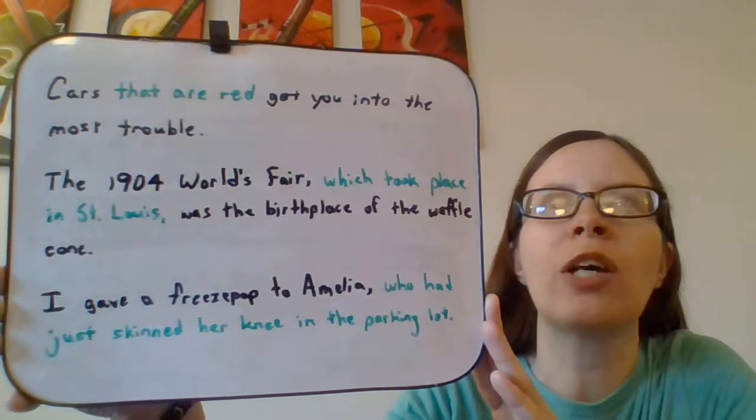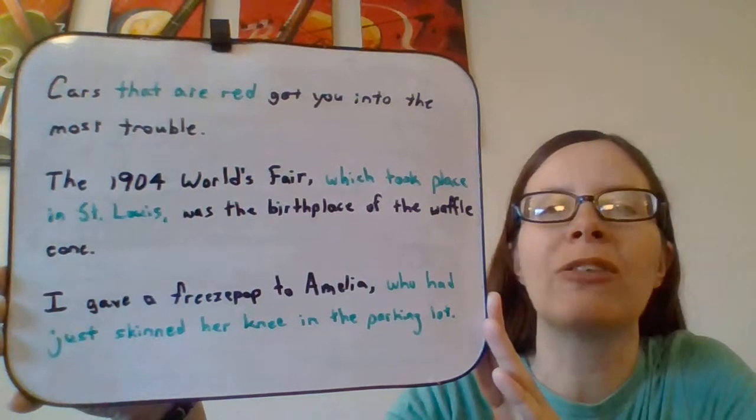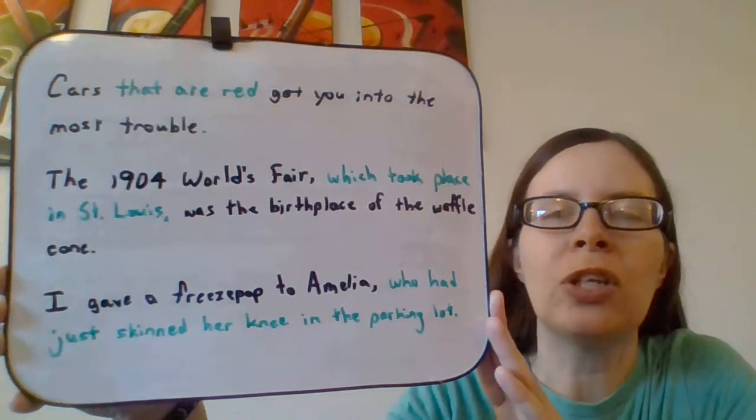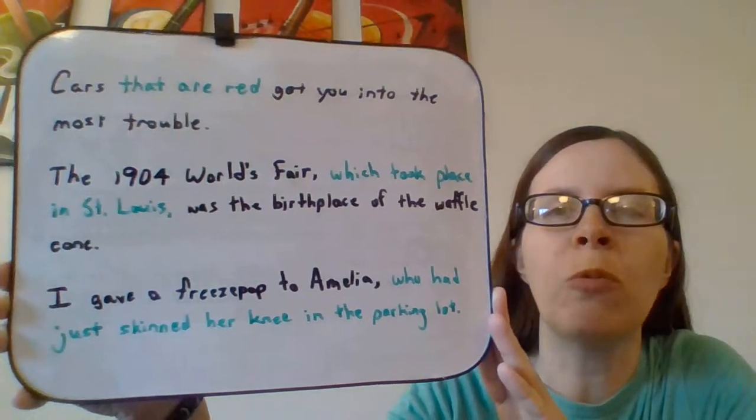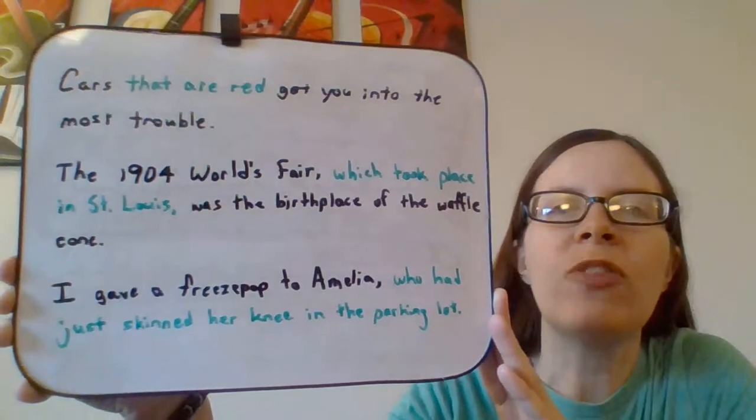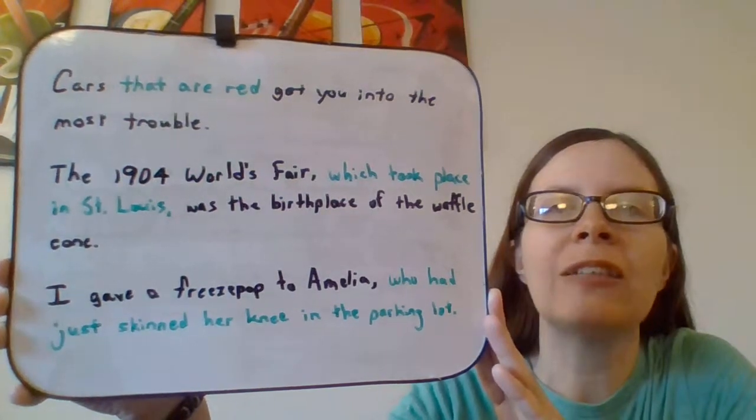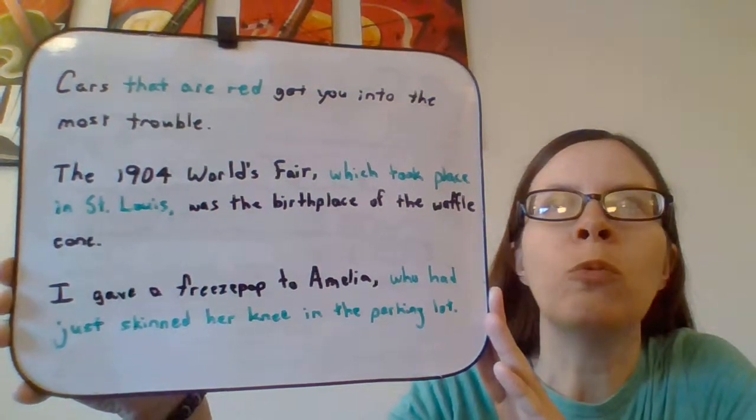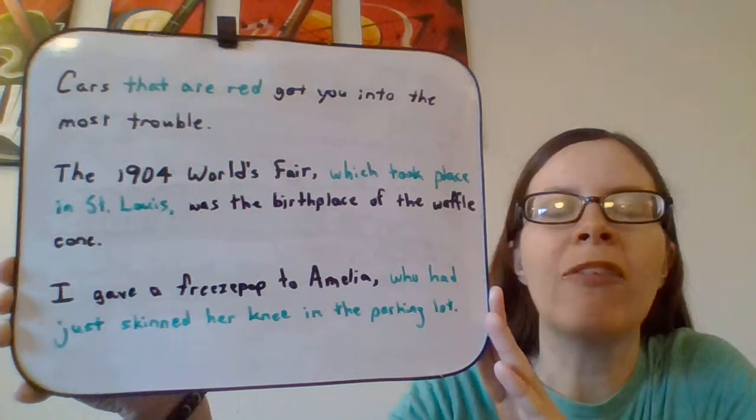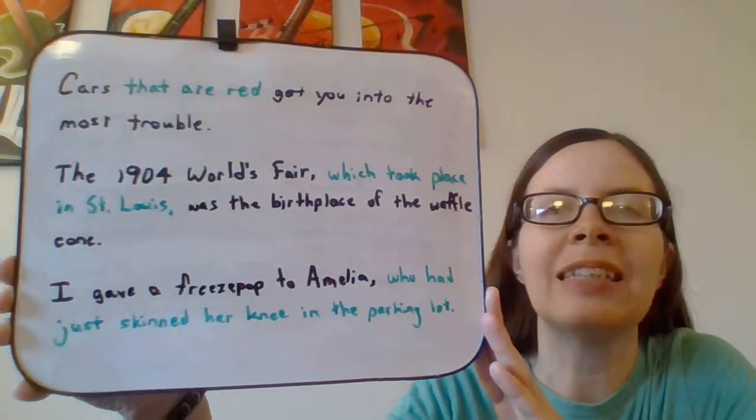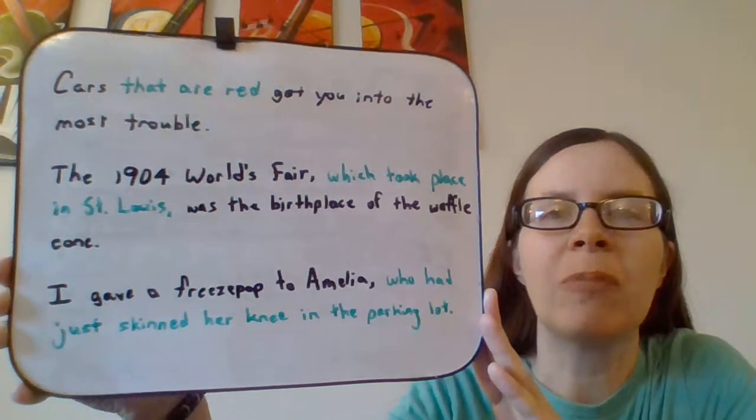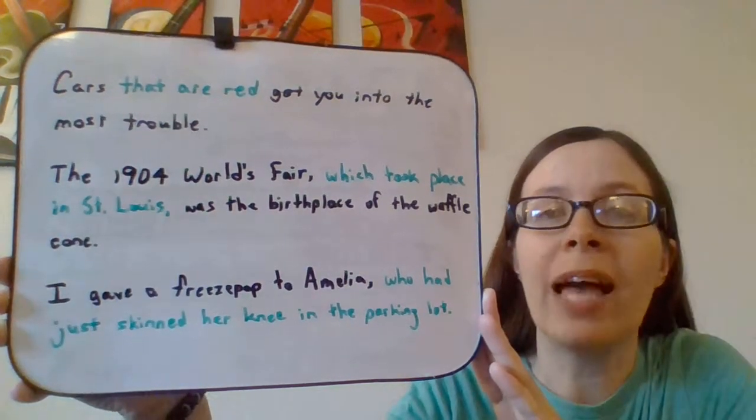Now, if you were already talking about a whole bunch of things like cars or bikes or things like that, that would be understood. But just this sentence by itself, cars get you into the most trouble. Well, what kind of cars? If the adjective clause tells you which one you're talking about out of many possibilities, then that adjective clause is essential to the sentence. Okay? So, cars that are red.